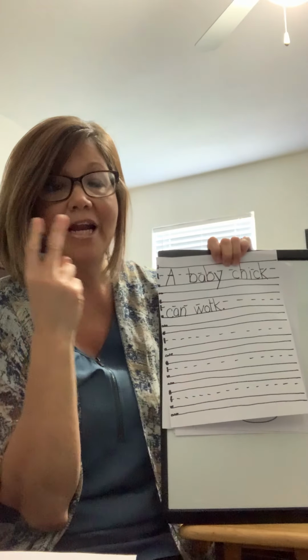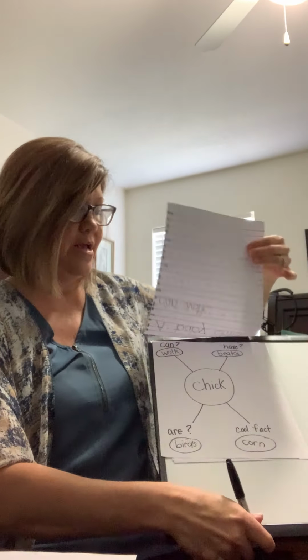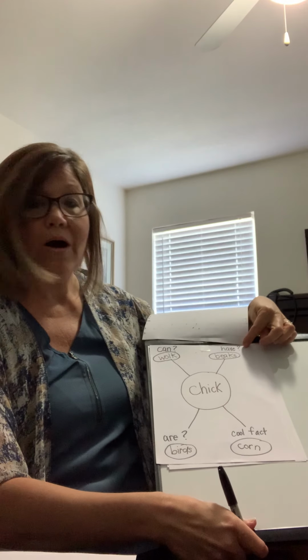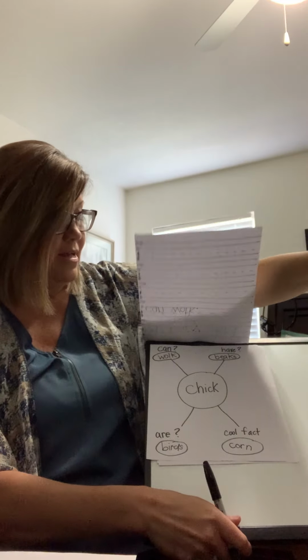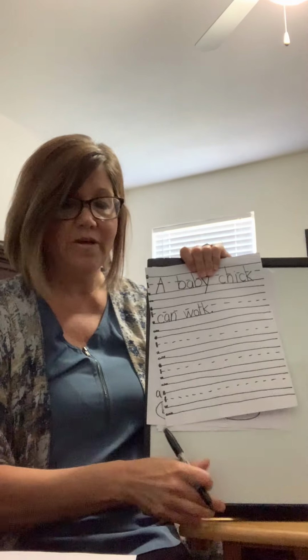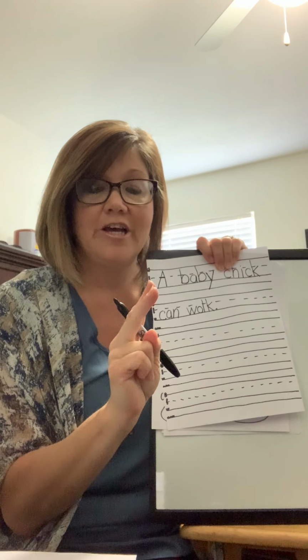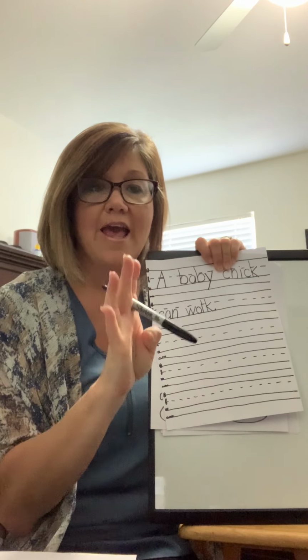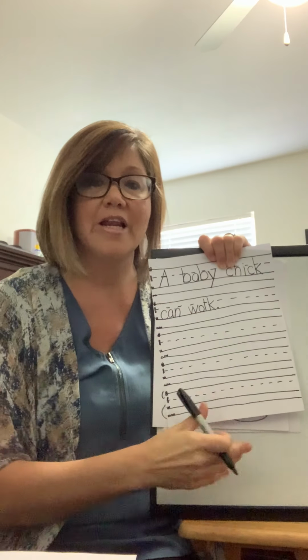All right, now we're ready for sentence number 2. So Miss Caswell's going to flip back here. And we want to talk about what baby chicks have. And we said they have beaks. So let's think about how we could say that sentence. A chick has a beak. How many words are we going to write? 5. All right, here we go.